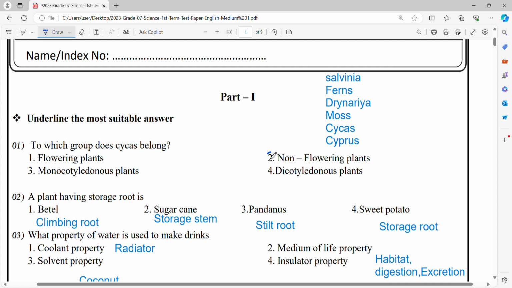You have to remember, there's a shortcut to remember: Salvinia, Ferns, Dryopteris, Moss, Cycas, Cypress. So these come under the non-flowering plants.